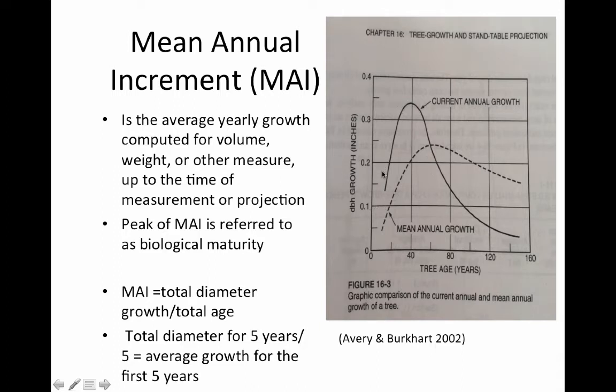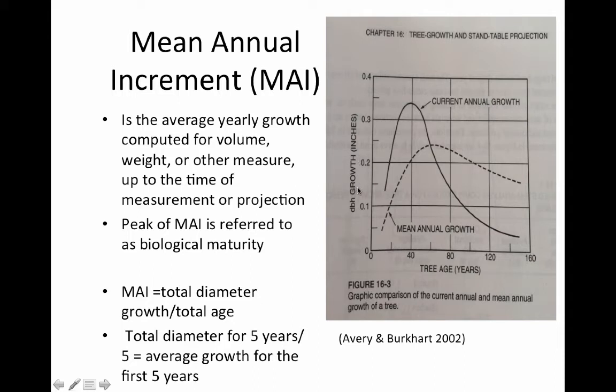And we'll talk about this current annual growth in a second, but we see this kind of smooth line, and we see this peak where we have biological maturity, or the peak of individual tree growth, and that relating to overall stand projection. So we have tree age and we have DBH growth. So this is how it's generally calculated.